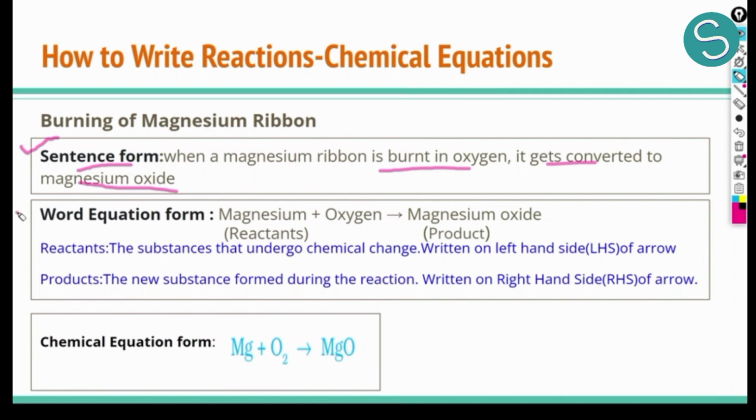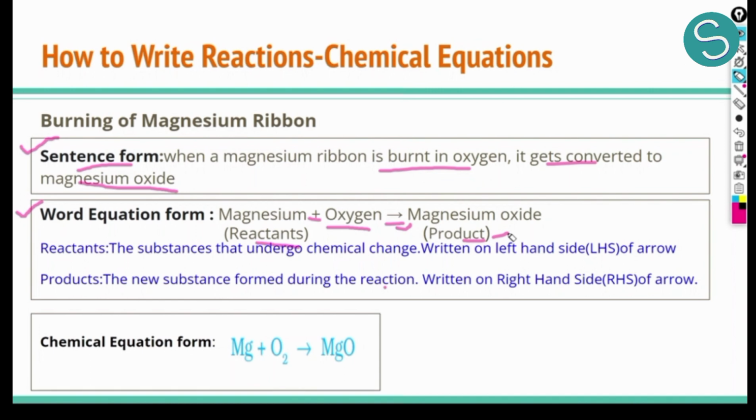The second form is the word equation form. So I have substituted these big sentences with small words with a plus sign in between and an arrow sign in between. The compounds to the left hand side of the arrow are said to be reactants, and the compounds to the right hand side of the arrow are said to be the products. Reactants are the original compounds which are used for the chemical reaction. A product is something which is formed after the chemical reaction.